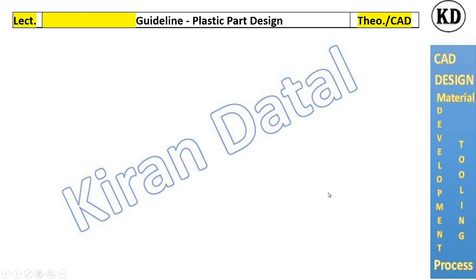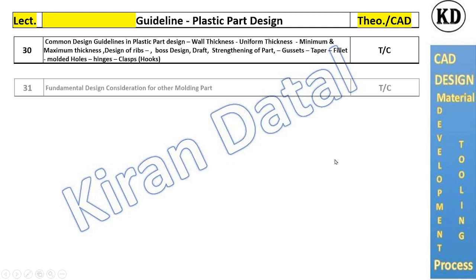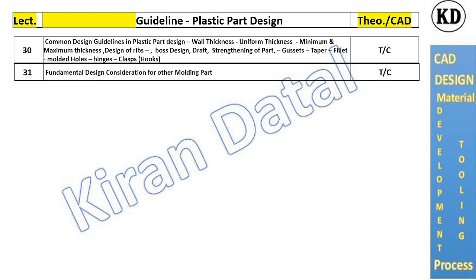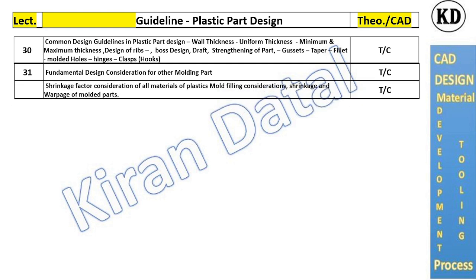Guidelines for plastic part design. Common design guidelines for plastics: uniform wall thickness, rib selection, boss, ribs, gadgets. Next one will be the functional design considerations for other molding parts, meaning other than injection molding. For blow molding parts, how the parts should be designed to be feasible to mold by blow molding and other molding like thermoforming, vacuum forming.